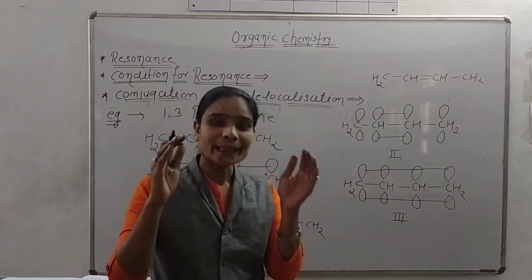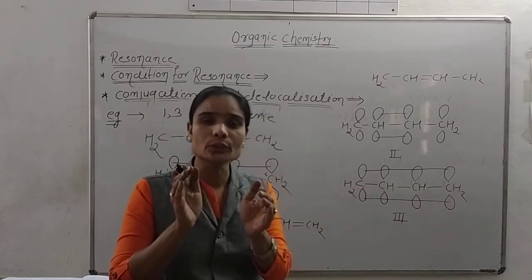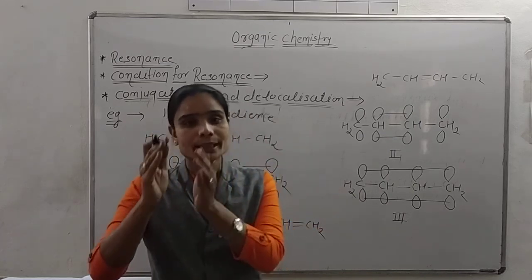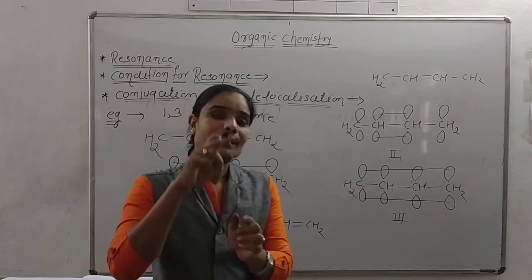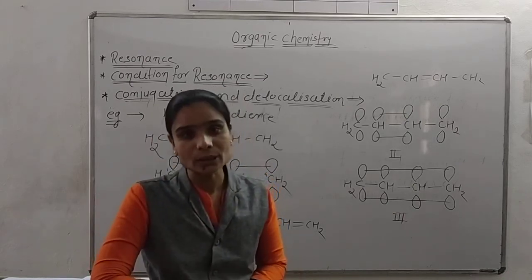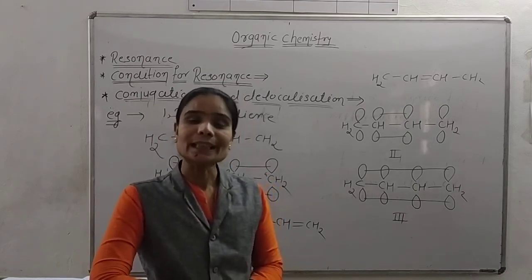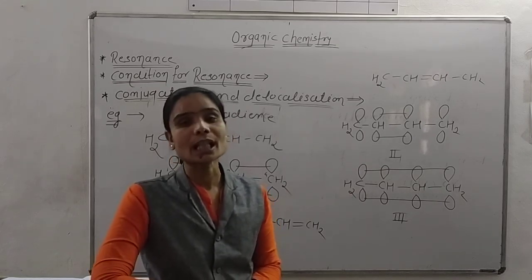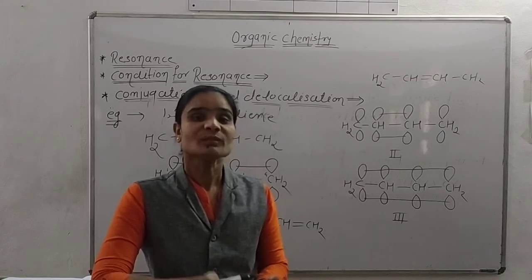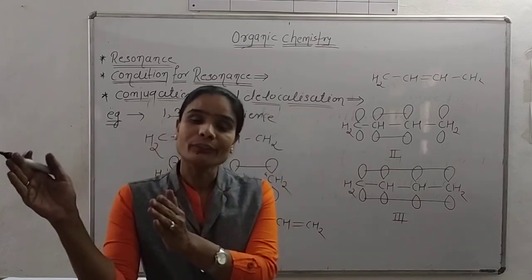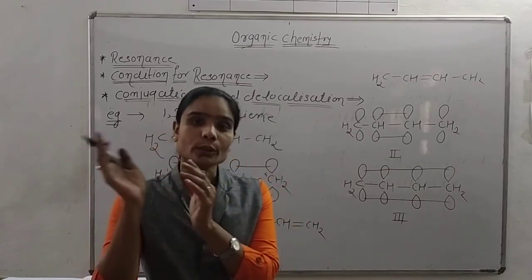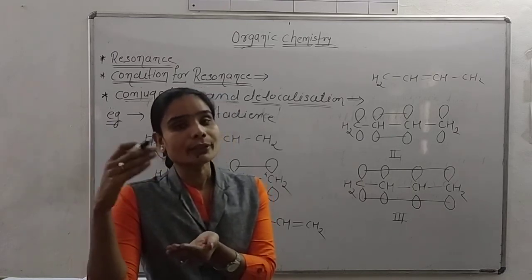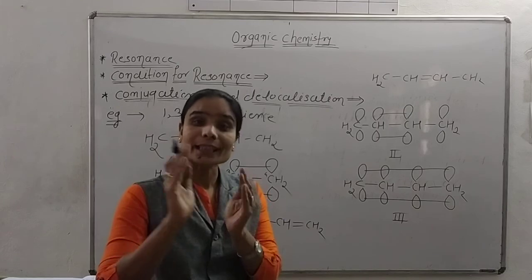It means that the pi electrons present in the same molecule only transfer from this atom to this atom to this atom, and such a transfer of pi electrons is called delocalization. Because of delocalization or transfer of pi electrons, the molecule has different types of structures or forms, and these different structures or forms are called resonance.